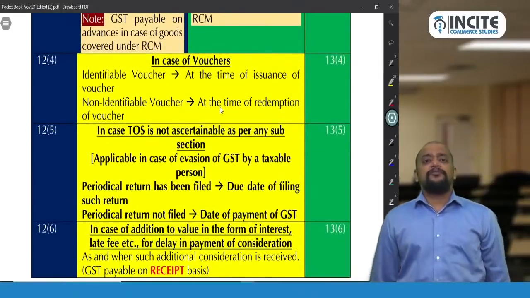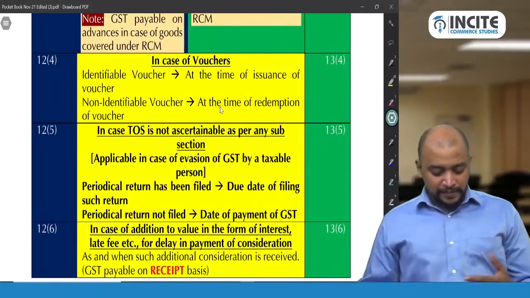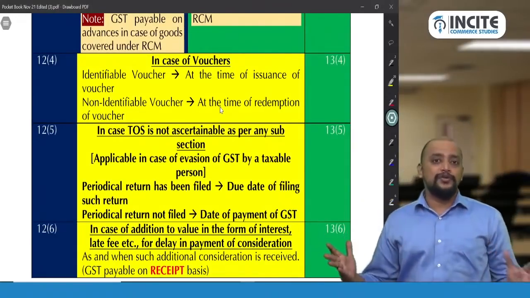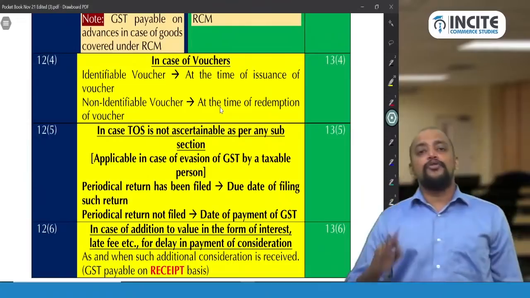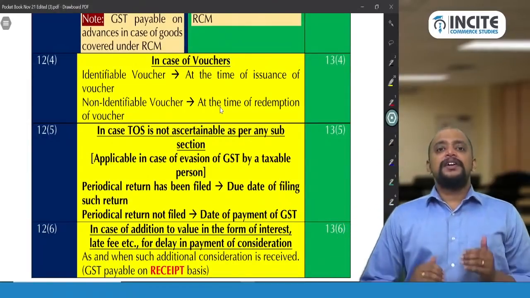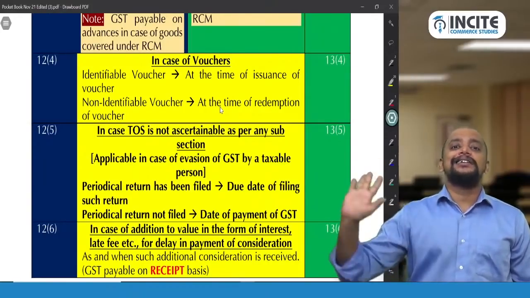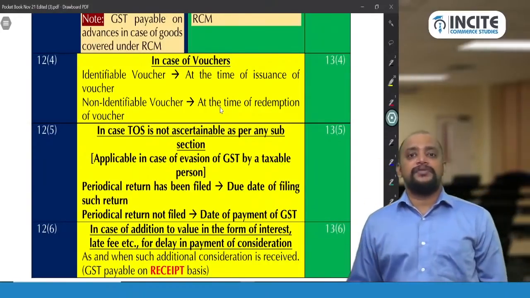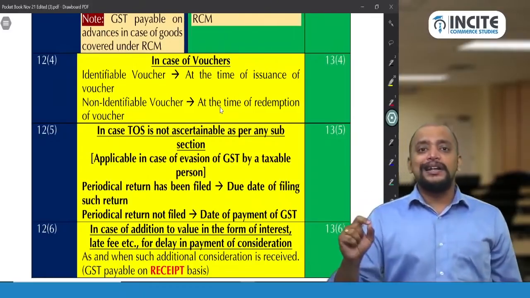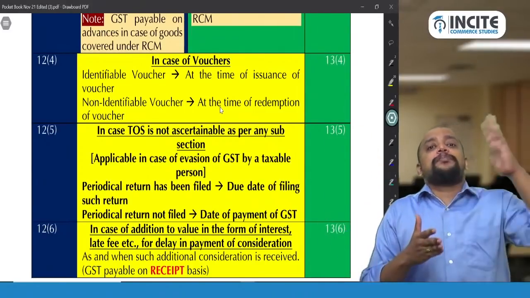Then 13 subsection 4 in case of vouchers. So this 12 subsection 4, 13 subsection 4, 12.5, 13.5 and 12.6, 13.6 is common between goods and services. In case of vouchers, what will be taken as the time of supply? First, what is a voucher? Voucher is an instrument which is treated like a consideration against supply of goods or services. So voucher is neither goods nor services. It will be treated like an instrument and as a consideration for supply of goods or service.